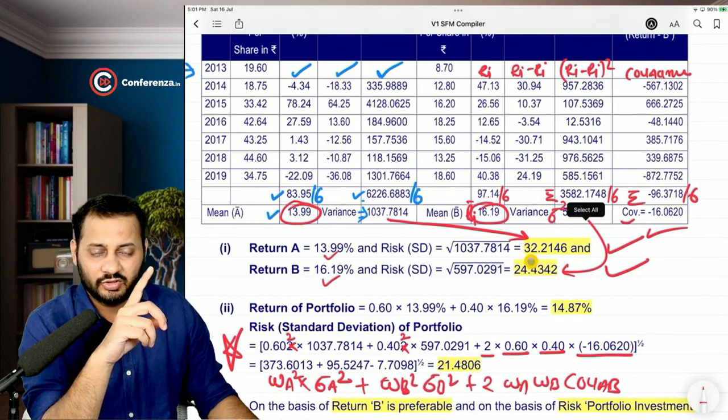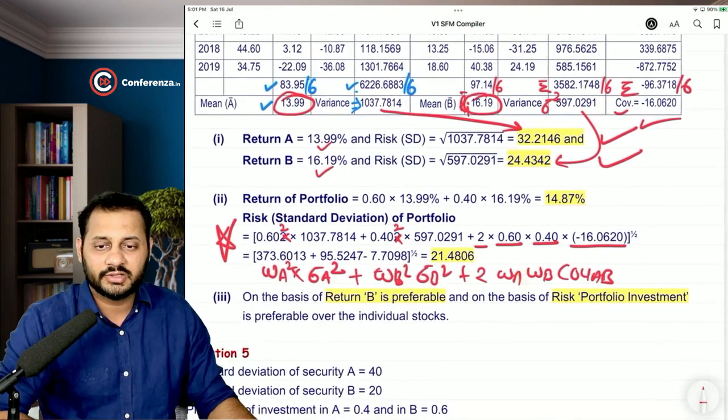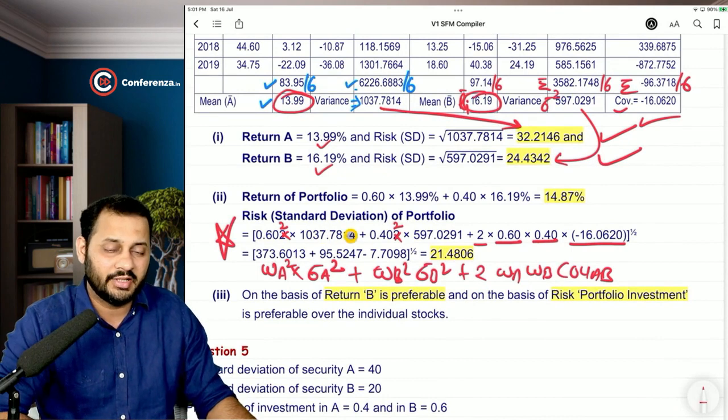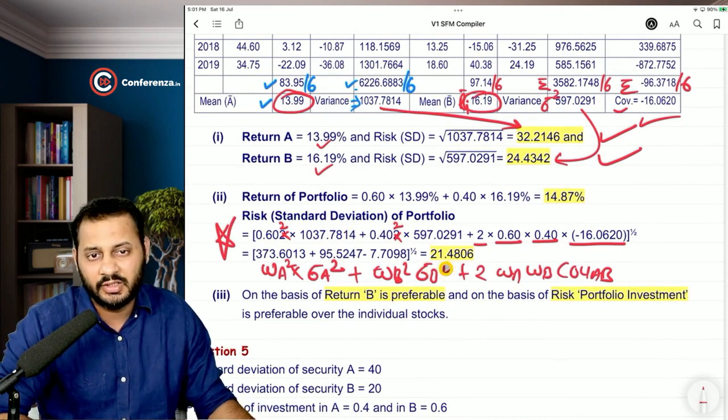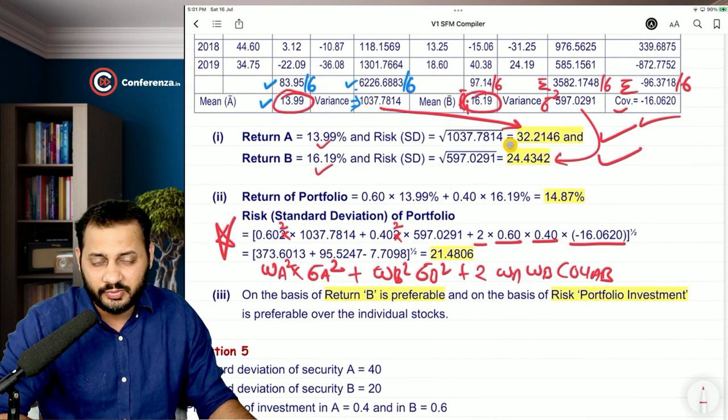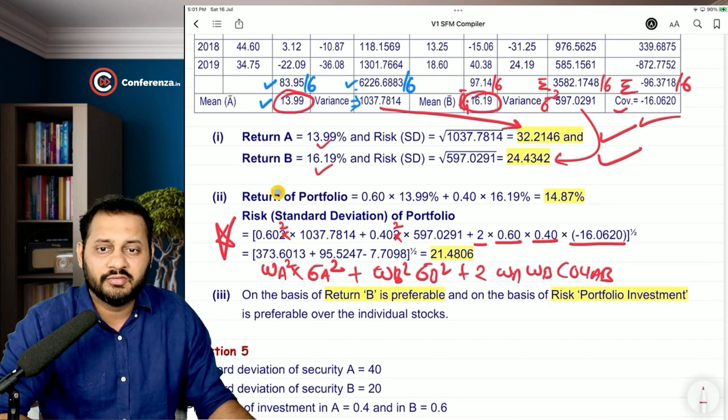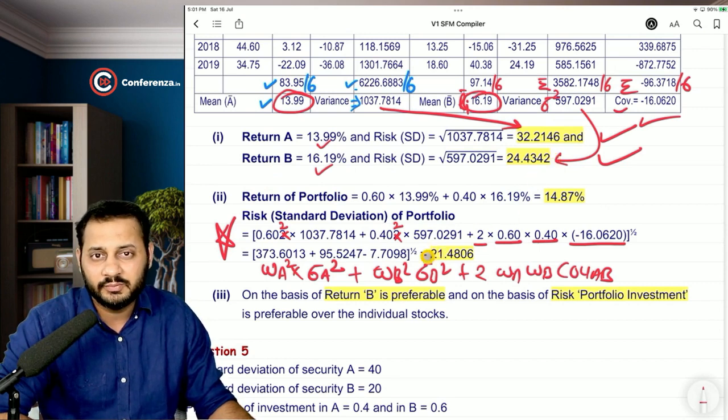If you can see the risk of both the securities, it is 32 and 24%, but the risk of the entire portfolio comes to only 21%. Instead of 32% and 24%, don't you think 21% is a lower risk? So if you want a low risk portfolio, go with the portfolio, otherwise invest in B, because investment in the portfolio is giving you only 14.87 return. So you are getting higher return in B as compared to the portfolio. But in terms of risk, the portfolio is preferable because it has a lower risk than both the securities.